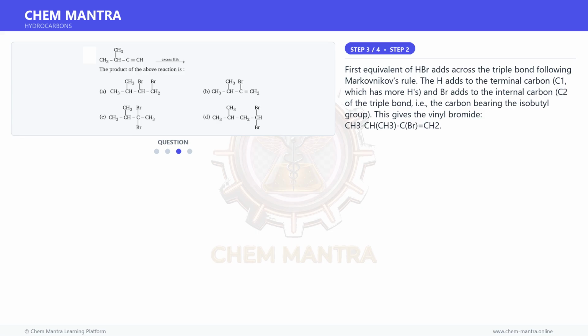First equivalent of HBr adds across the triple bond following Markovnikov's rule. The H adds to the terminal carbon, C1, which has more Hs, and Br adds to the internal carbon, C2, of the triple bond, i.e., the carbon bearing the isobutyl group. This gives the vinyl bromide (CH3)2CH-C(Br)=CH2.